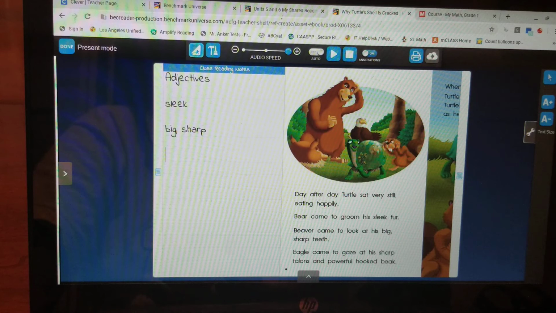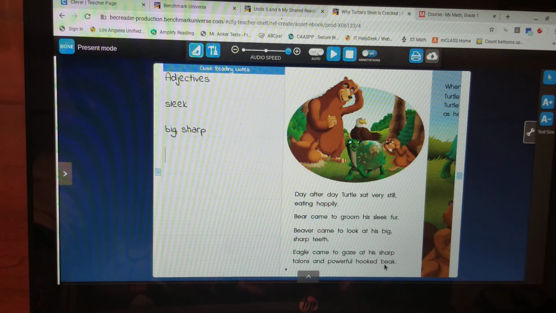Okay, let's do the last sentence, and that's talking about the eagle. Eagle came to gaze, long A spelling, A blank E, at his sharp, oh, we've seen that word before, talons and powerful hooked beak. Let's read that again.